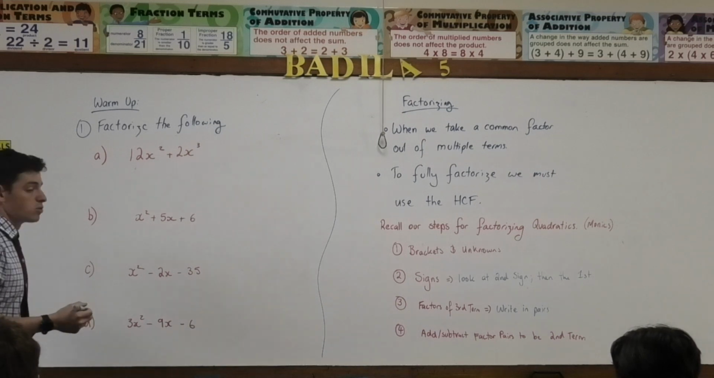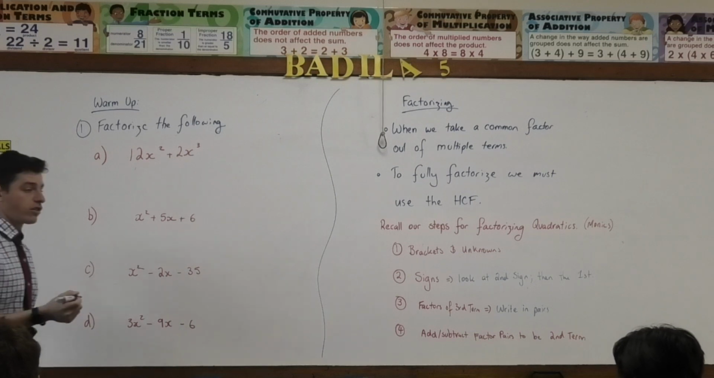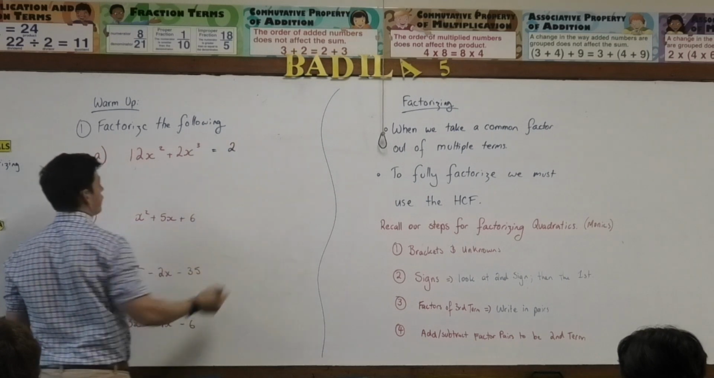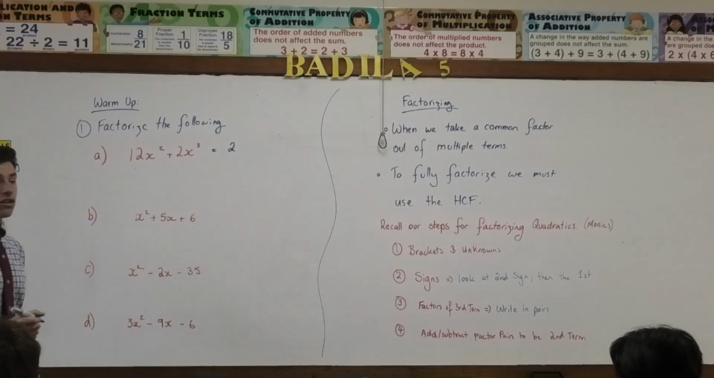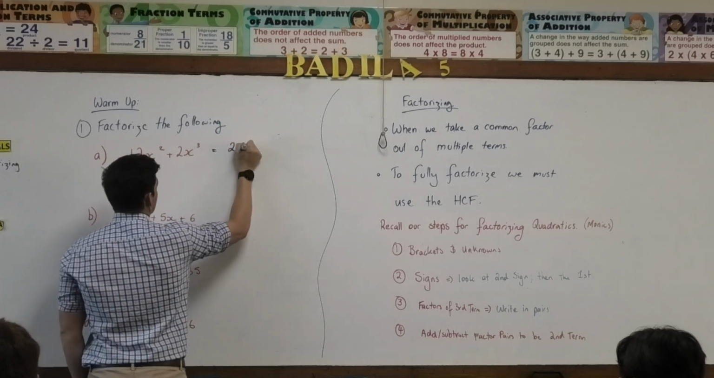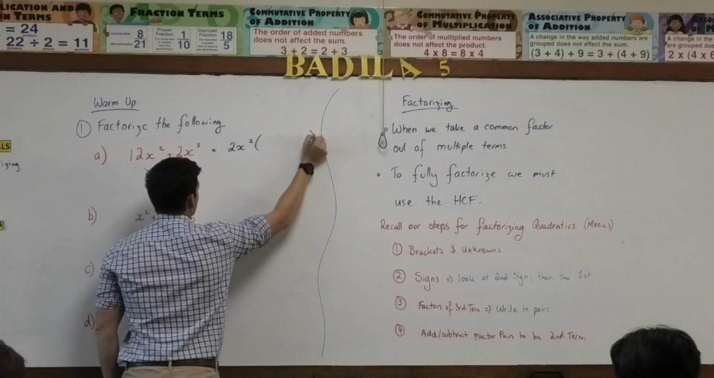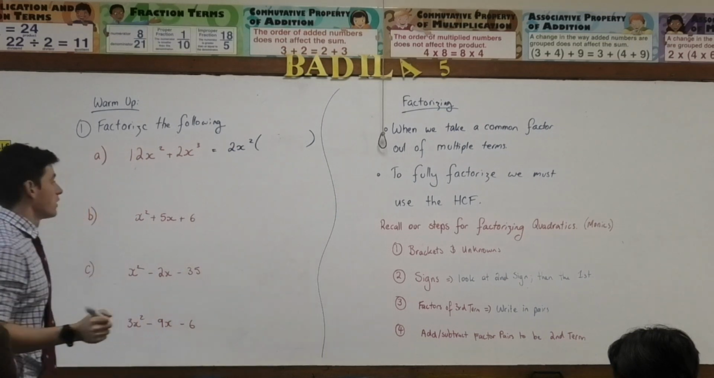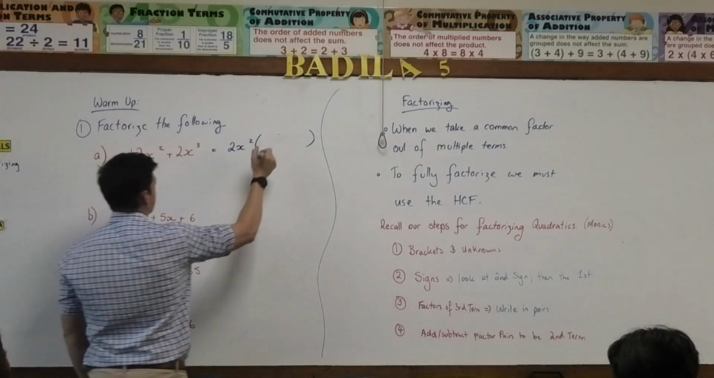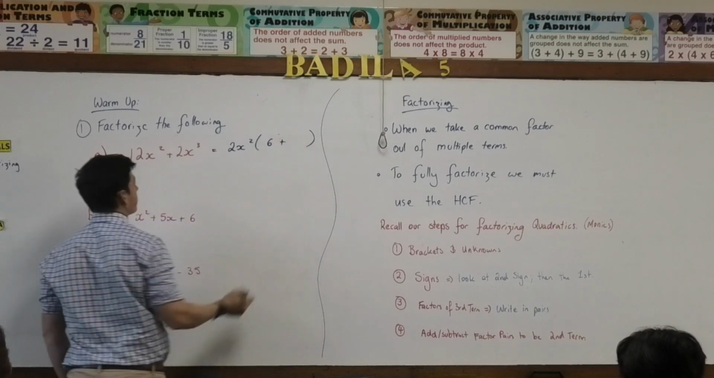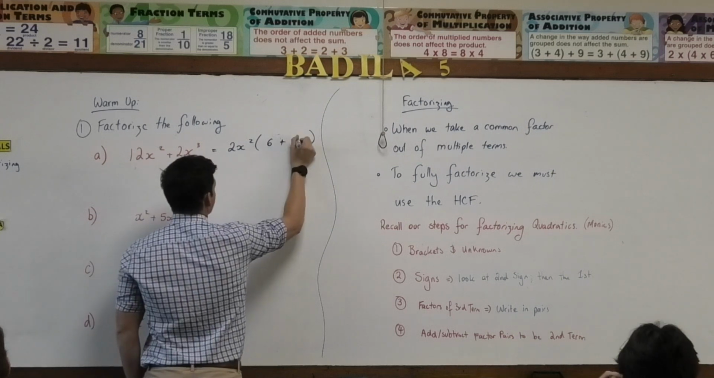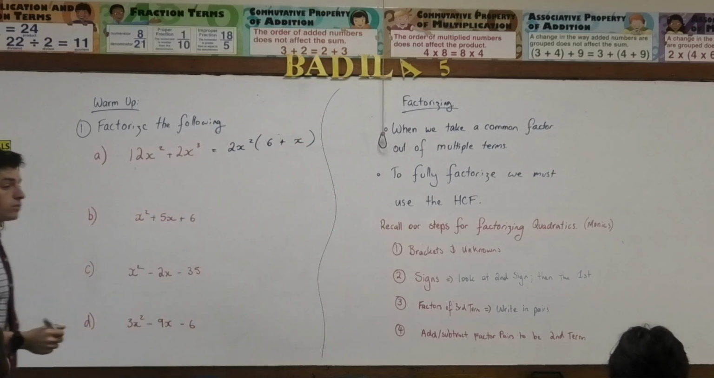Let's start with the numbers. What's the highest numerical common factor I can take out? 2. Can I do anything with the variables, the unknown? What's the square? Both have x squared in it, correct? So now I divide each term by 2x squared. So what's 12x squared divided by 2x squared? 6 plus 1x. Very good. Sweet.